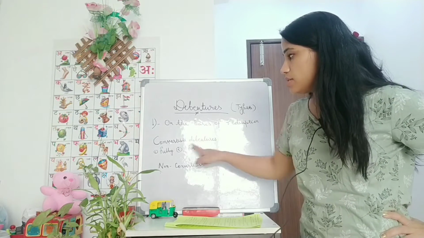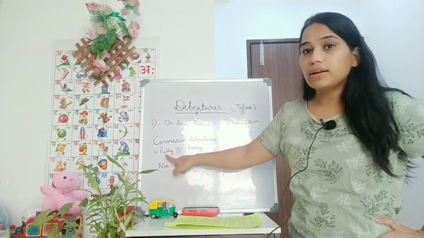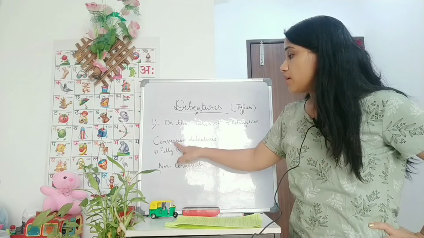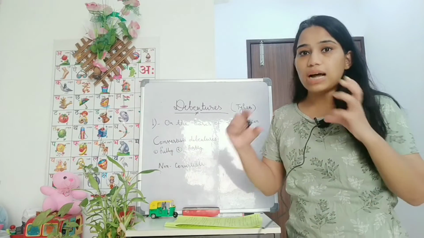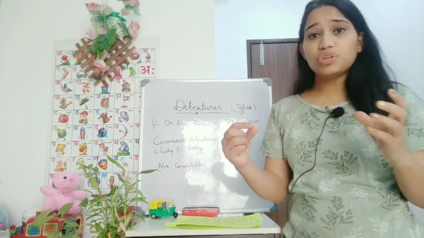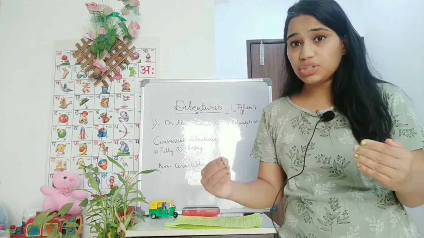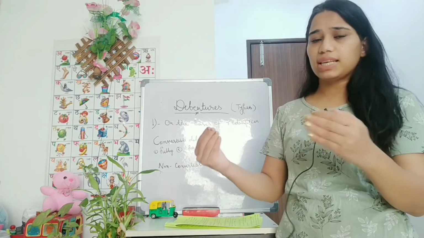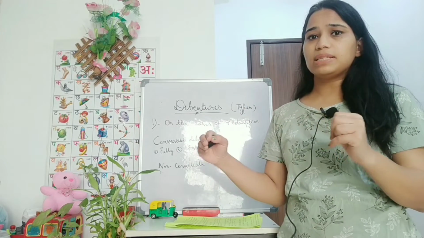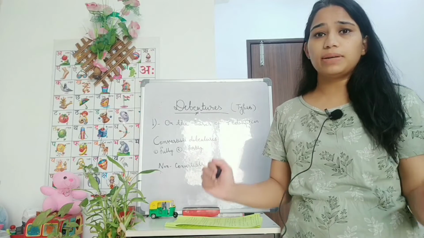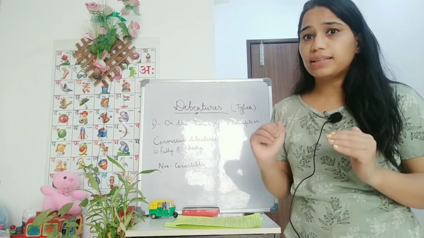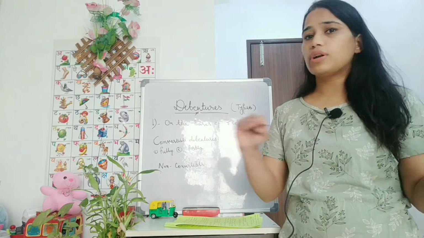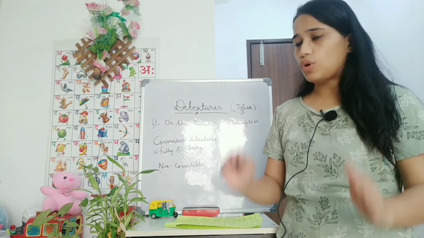Convertible debentures are of two types: fully convertible debentures and partly convertible debentures. Fully convertible debentures are those which can be converted into equity shares after a specific period of time. Say after 5 or 6 years, they have promised that these are fully convertible debentures and you can convert them into equity shares after 5 or 6 years or any specific period of time.